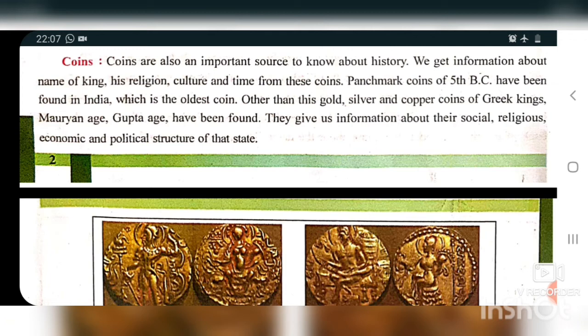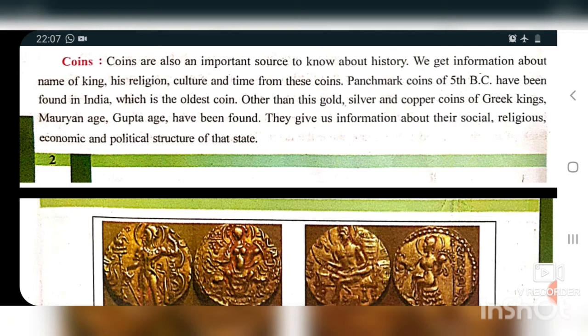It is an old coin having a punch mark, of the 5th century BC, which means before the birth of Christ. It has been found in India, and it is the oldest coin of India.